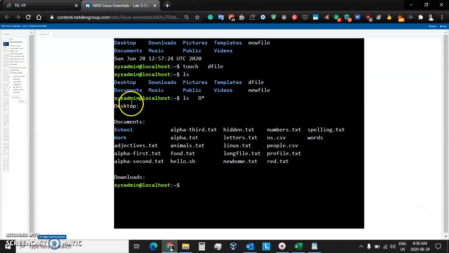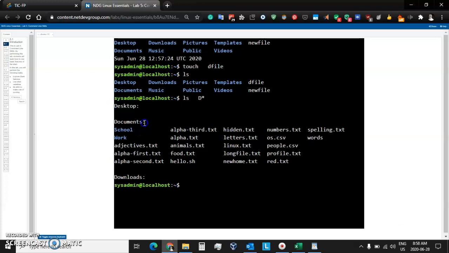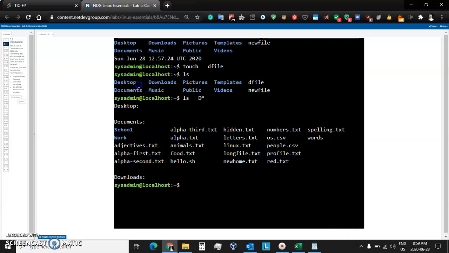Okay, we can see here we got desktop, with a little colon after it that tells us it's a directory, and documents with a colon because it's a directory. But look at this. It's also giving us the sub-content of documents, and that's not what we wanted. We just wanted to list everything that started with D there. So here's the trick. Let me do a clear.